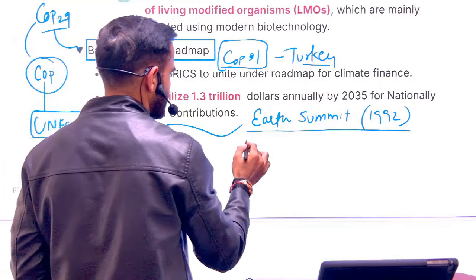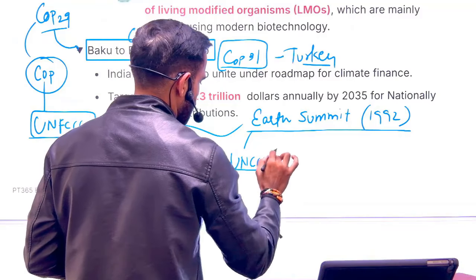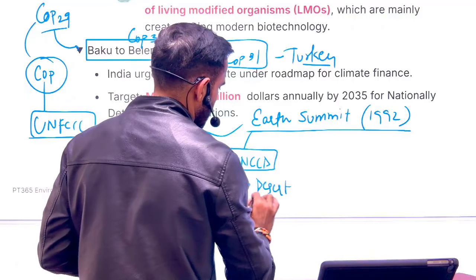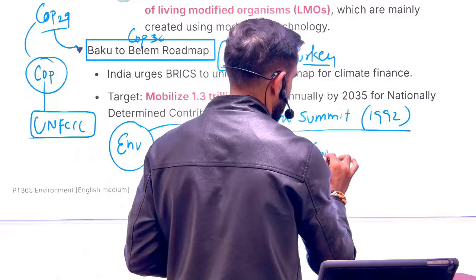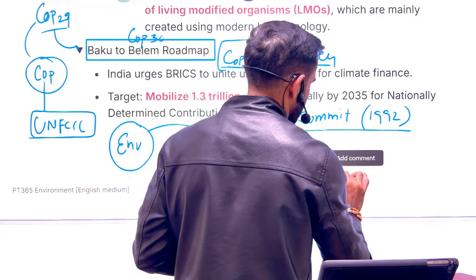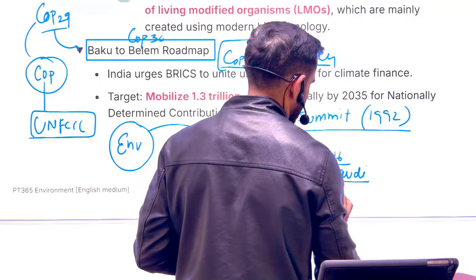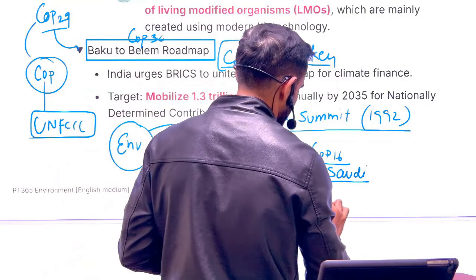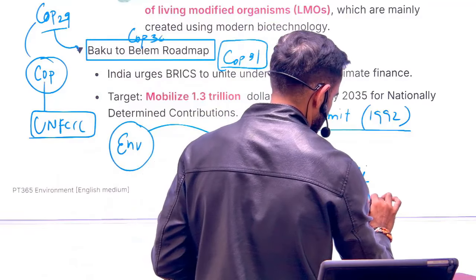Then we have UNCCD. What is CCD? Convention to Combat Desertification. This one is related to desertification. So last year, COP 16 was organized in Saudi Arabia. And actually, I think, yes, there is going to be one correction. COP 17 is going to be in Mongolia.